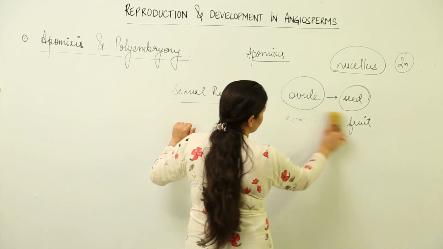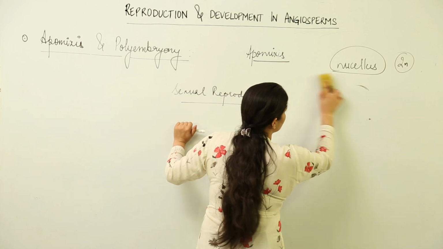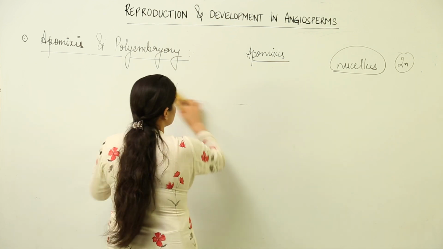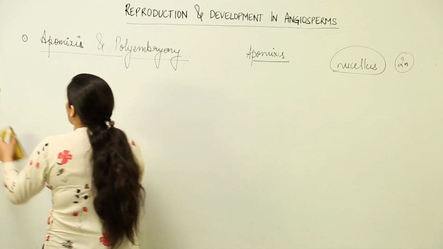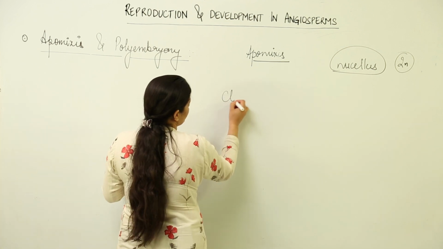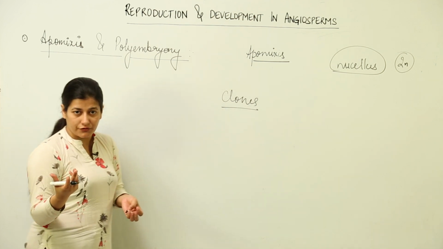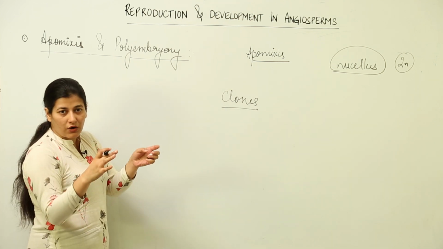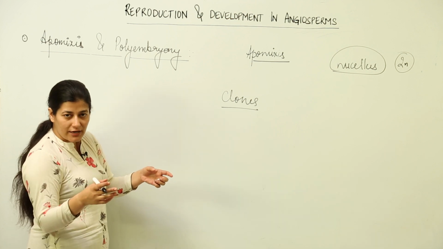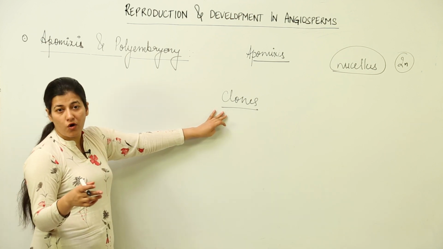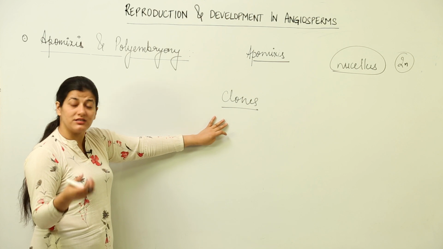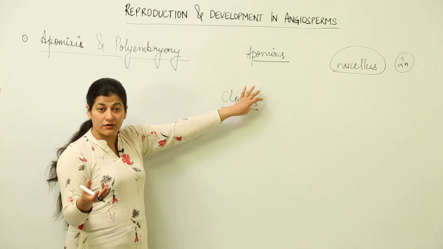The seeds that would be formed as a result of apomixis would be nothing but clones, because ultimately it is an asexual method of reproduction where no mixing of gametes or mixing of characters has taken place. Clones would be formed, and we are getting seeds, and those are clones.